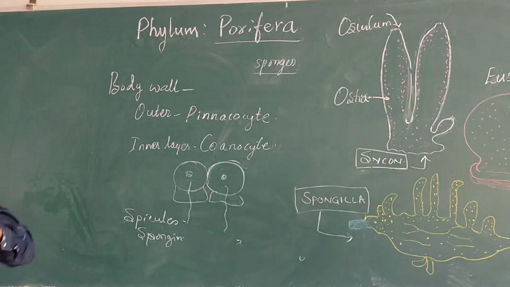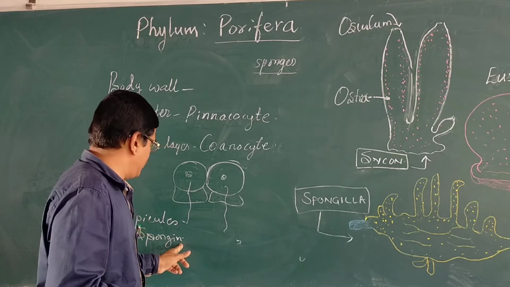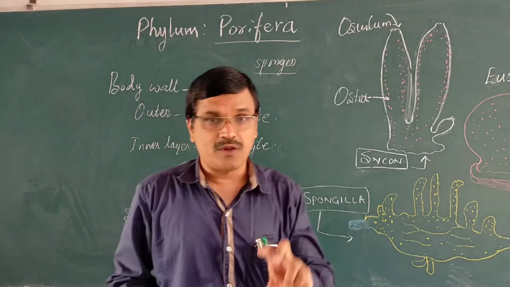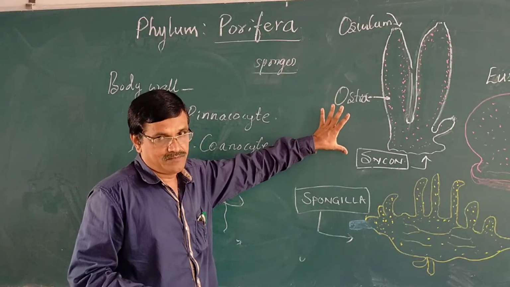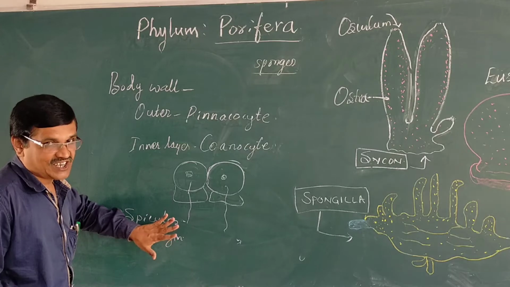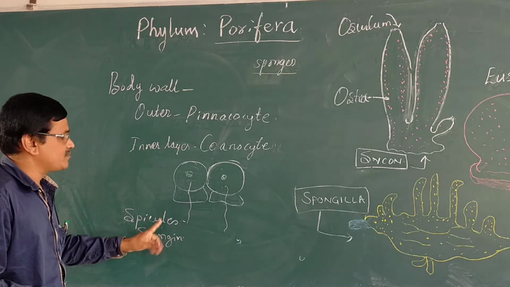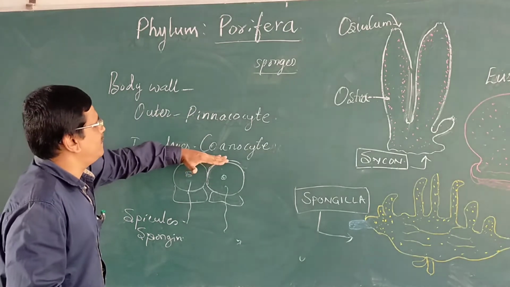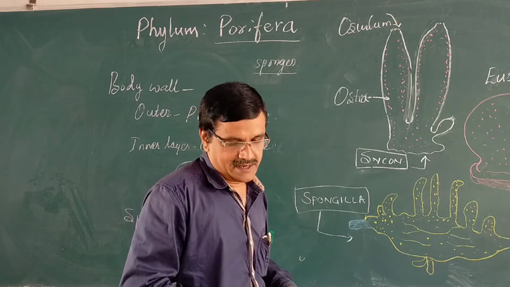These are also fiber-like structures made up of a material known as spongin. So these spicules and spongin usually give support to the body of a sponge. It is a supportive structure. It gives definite shape and structure to the body of a sponge. They are situated between the outer pinacocyte and inner choanocyte layer.